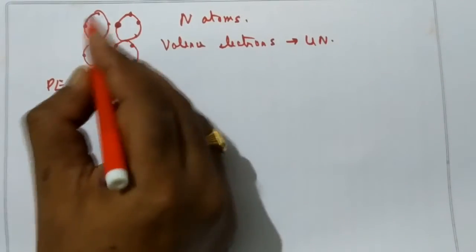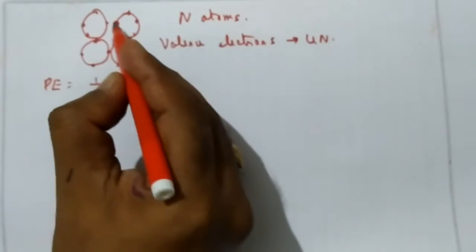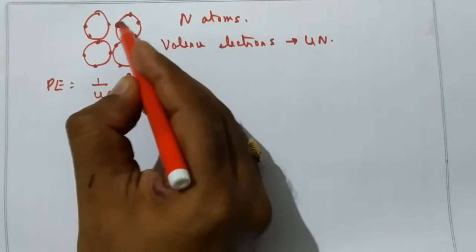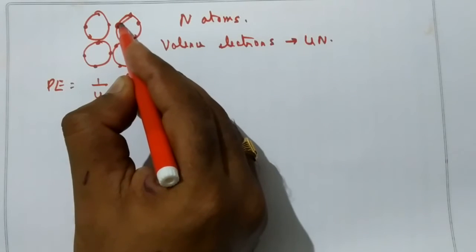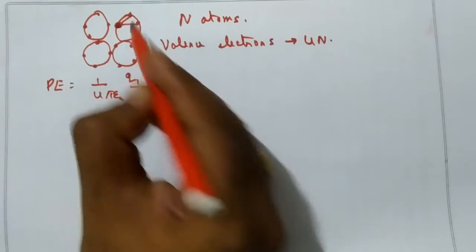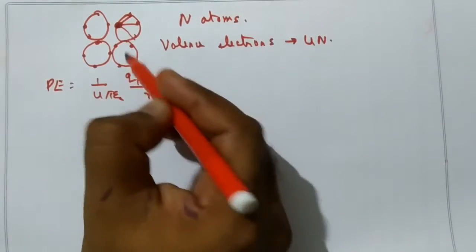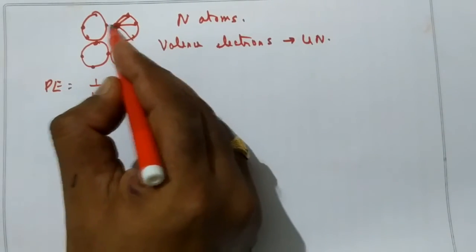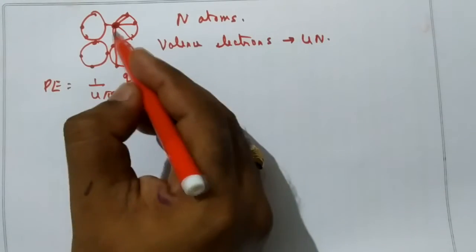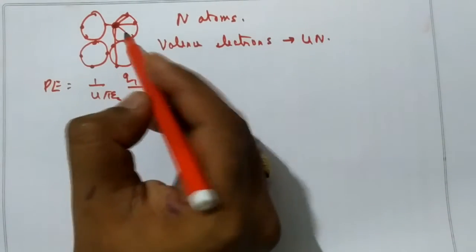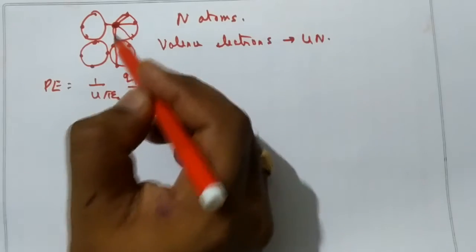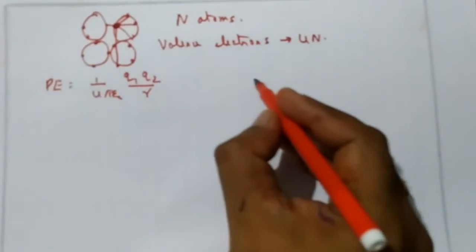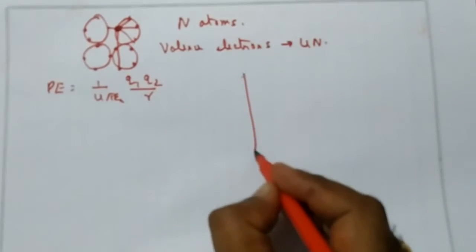Here, there are so many electrons. What is the potential energy of this electron? See here, the distance between these two is different from the distance between these two, which is different from the distance between these two, and here also the distance is different. Therefore, the potential energy of each electron will be different. Therefore, the energy level diagram becomes this.